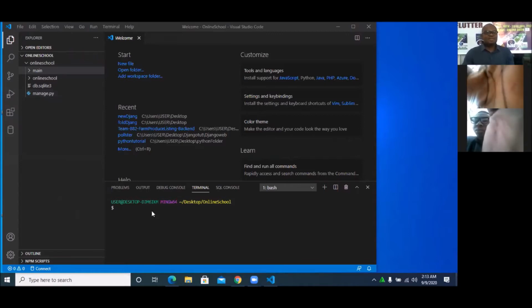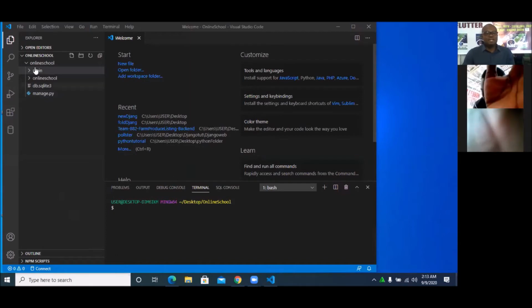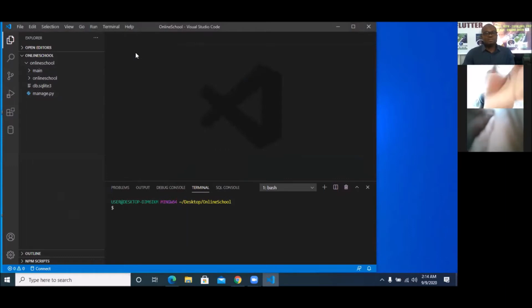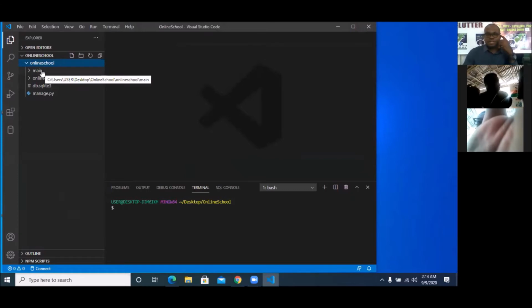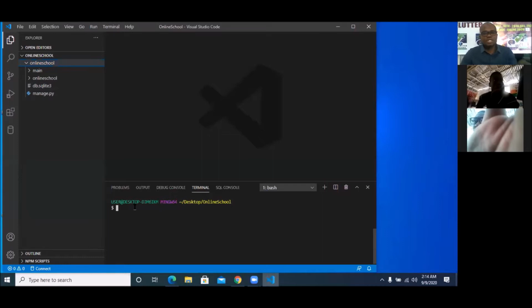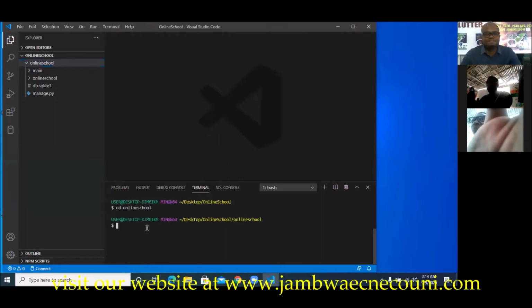Okay, so this is where we are. I'm inside online school. I'm going to quickly close this welcome page so that I have my online school. This is my online school. This is the Django app that we created. So inside it, we have the online school and the main app that we created yesterday. Since I'm in the desktop online school folder, I'm going to quickly cd into online school, the app. Okay, so I'm there now.